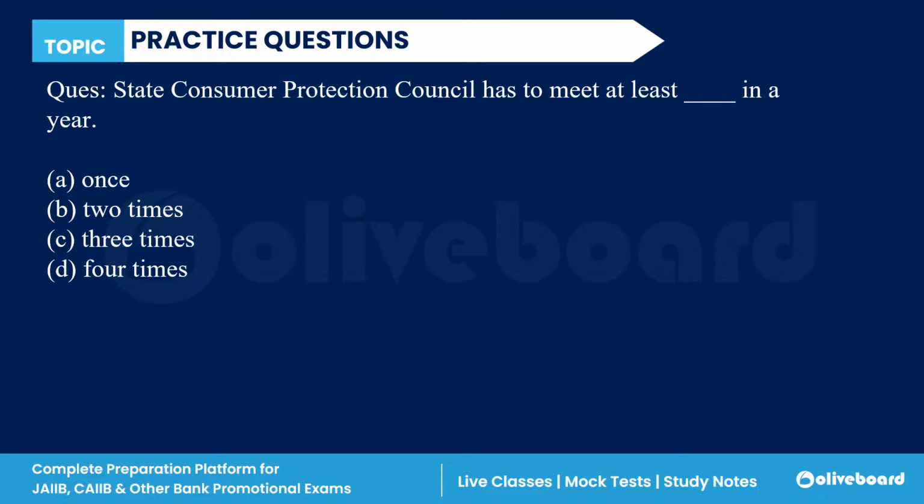So I have discussed it with you that State Consumer Protection Council has to meet at least 2 times in a year. 2 times is the correct answer, at least 2 times in a year.